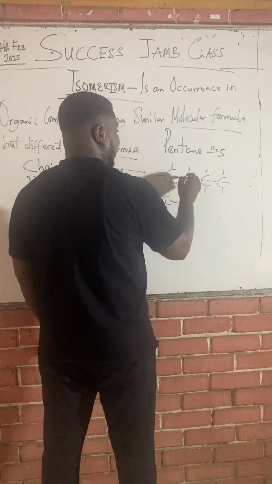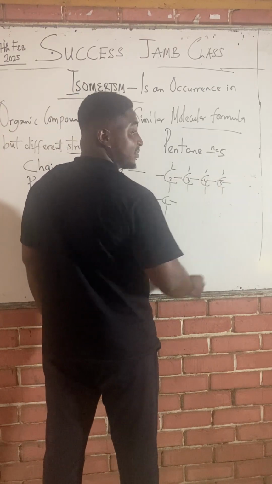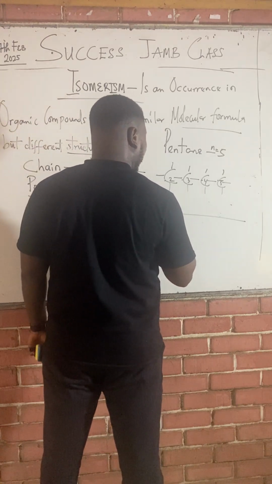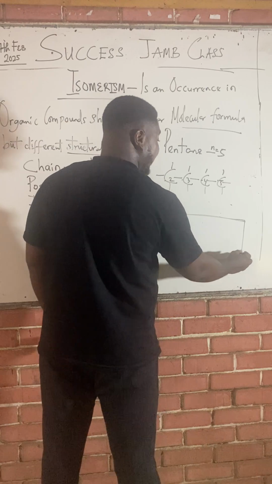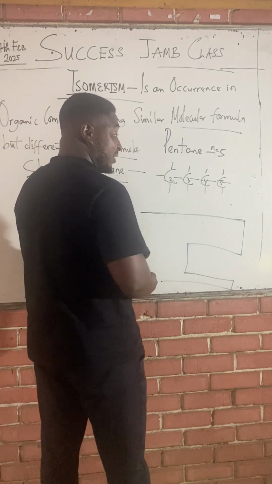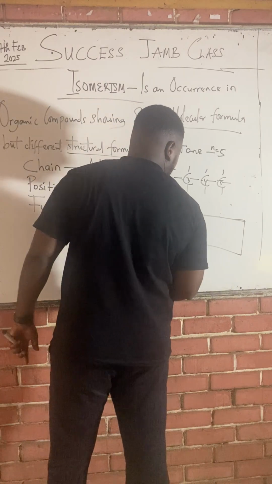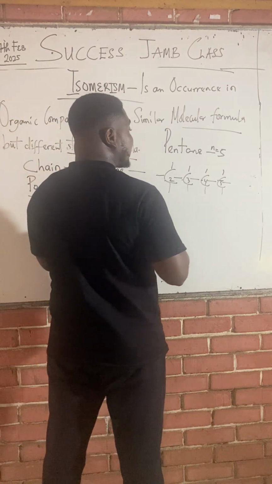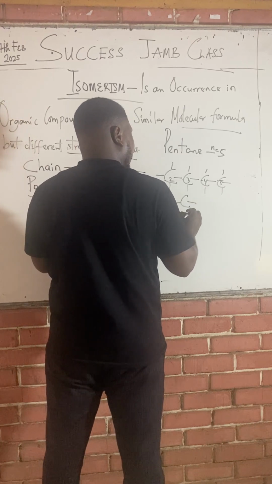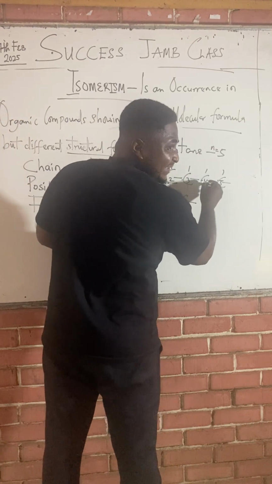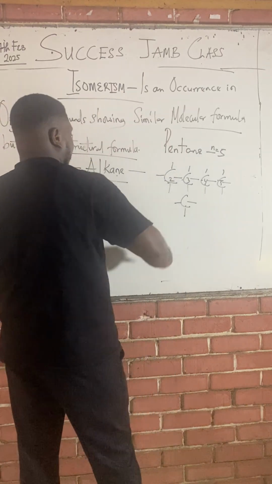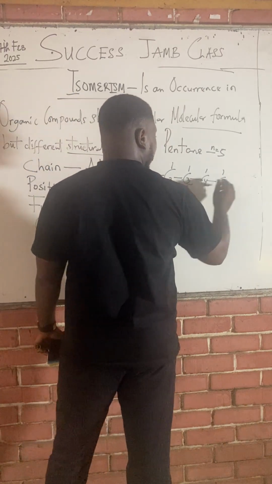But this 1, 2, 3, 4, 5 is straight. So straight doesn't mean that it must just be like this. If it comes like this and then comes down like this, it's still straight, as long as you can see a clear continuation, with no breakage whatsoever. But if you brought out this carbon, remember this was 5 carbons, and put it here, there's a breakage. You cannot say 1, 2, 3, 4. Yes, there's a split already, right? It's not a branch here now. But let us not destroy this. This is a straight chain.